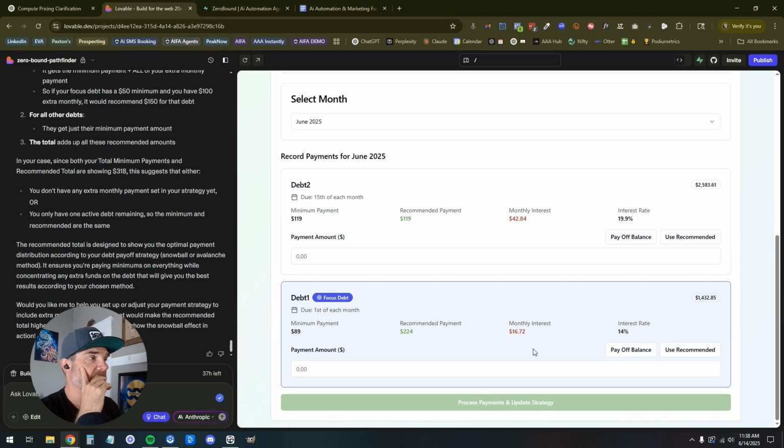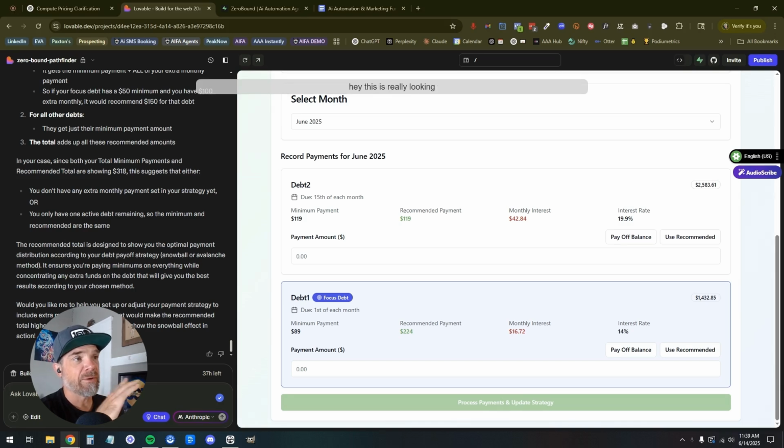The way it is, it's not perfect right now because it's saying, hey, it's due this month. I just paid off 119. So it's not accounting for the fact that I just paid an extra. I paid that bill and those funds aren't actually available. Let's see what it says about that. Hey, this is really looking killer and awesome.